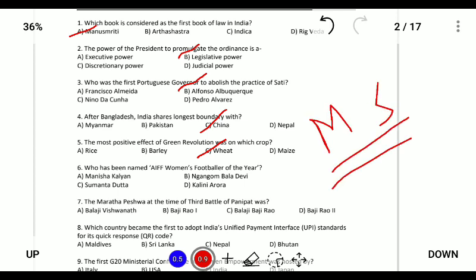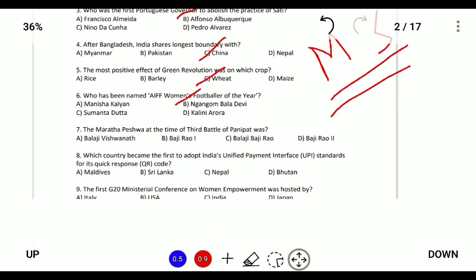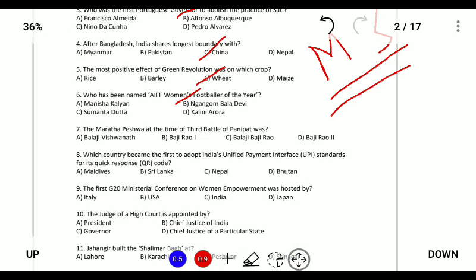Next, who has been named as AIFF Women's Footballer of the Year? The answer is Ngangom Bala Devi. Next, the Maratha Peshwa at the time of the third battle of Panipat: the Maratha Peshwa was Balaji Bajirao, and the battle was fought in 1761.